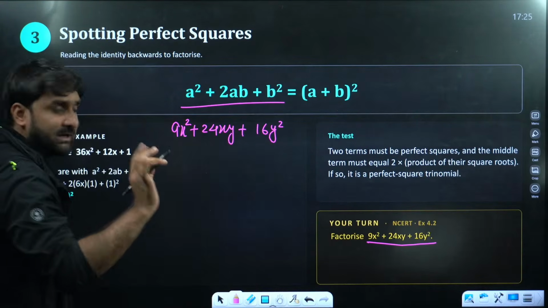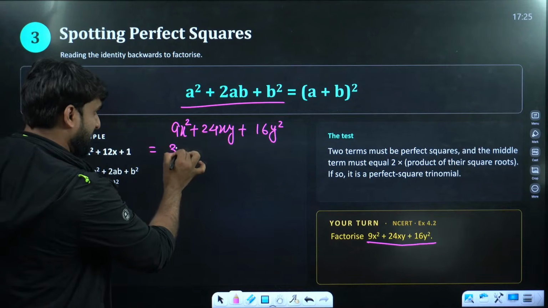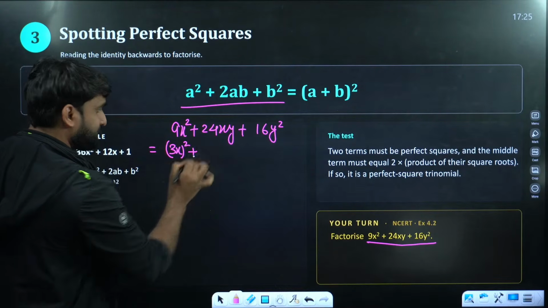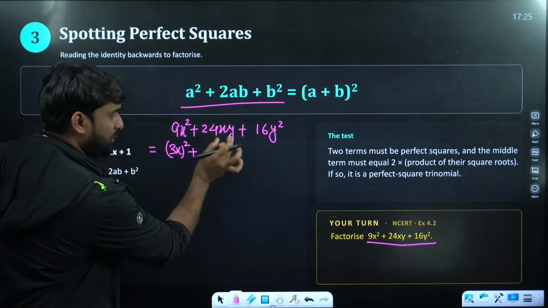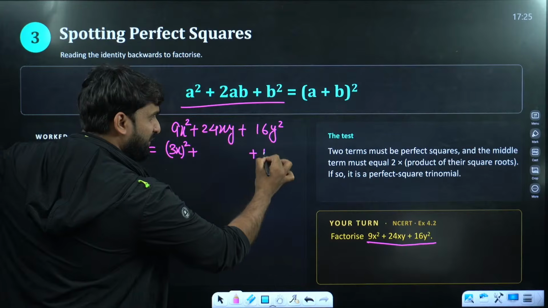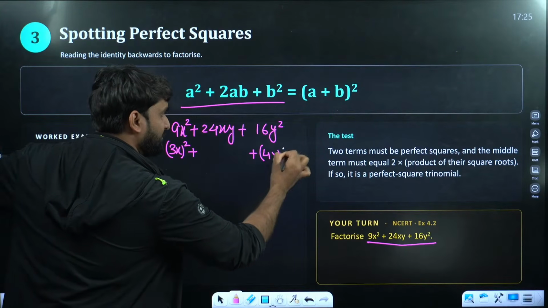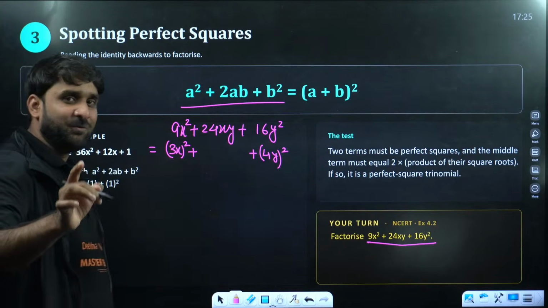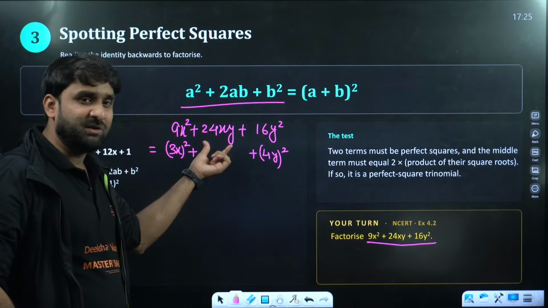So we can do one thing. 9x square can be written as (3x) square, and don't do anything to the middle term initially. This 16y square can be written as (4y) square. Is it clear? Why did I ask you not to disturb anything?